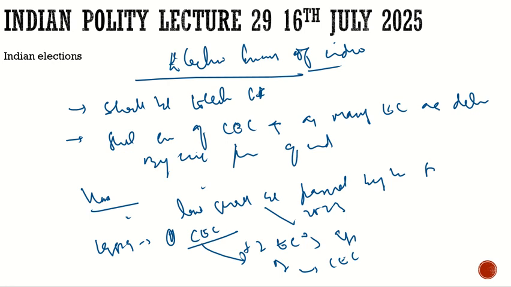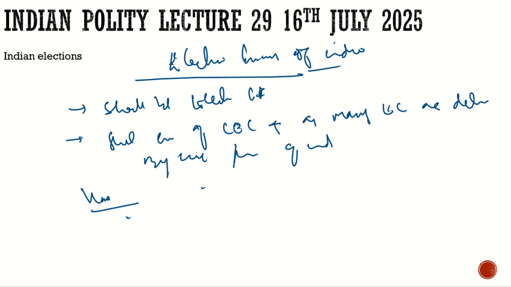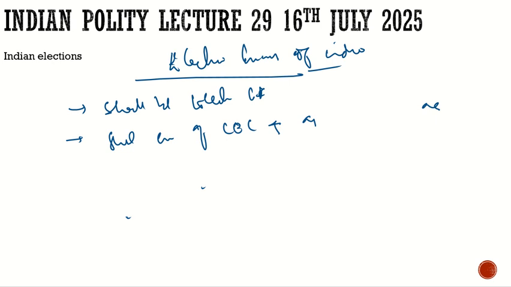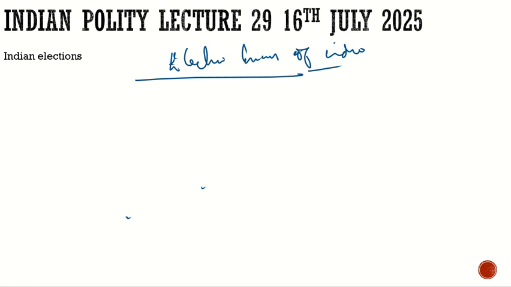in 1991 the Election Commission of India, Conditions of Service of Election Commissioners and Transaction of Business Act of 1991 was framed. In 1991, there was no such law which deals with how the election commissioners will be nominated or appointed, or how they will occupy their place in the Election Commission of India.